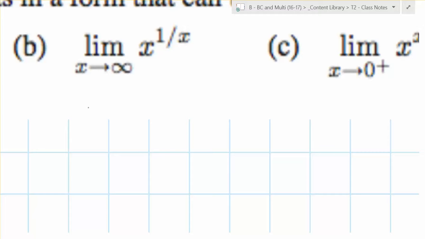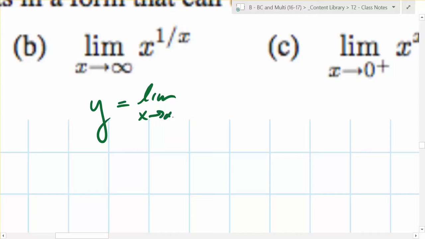So the first thing you do is you say y is equal to the limit as x goes to infinity of x to the 1 over x. Then what do you do on both sides? Take the, well, we want to take, but first what do we add in? Yeah, and we like ln, right?